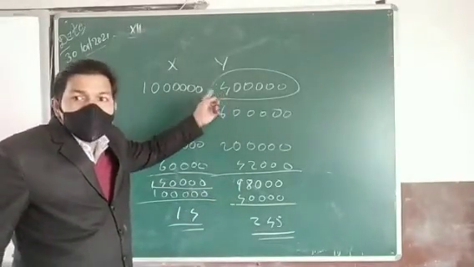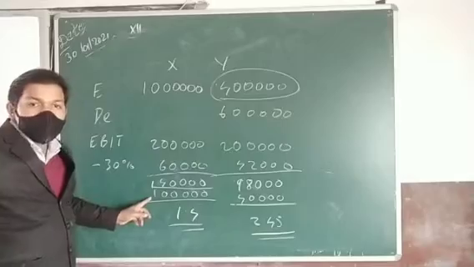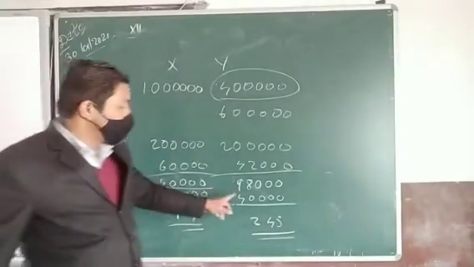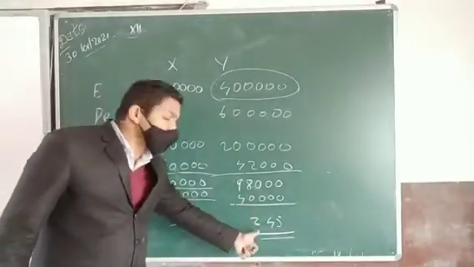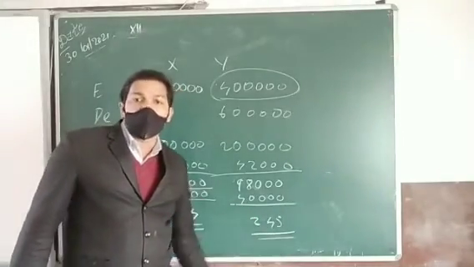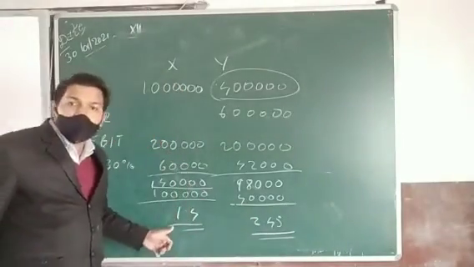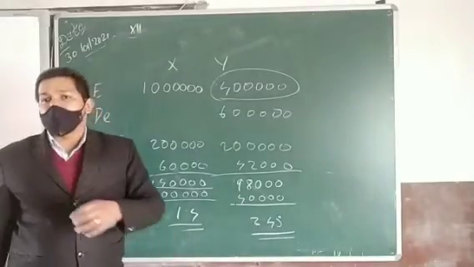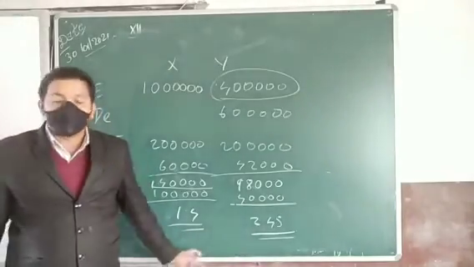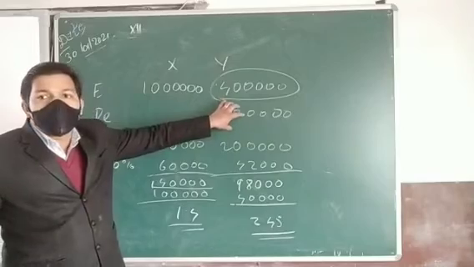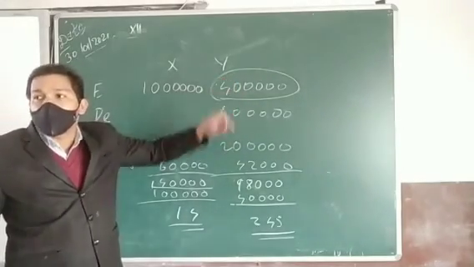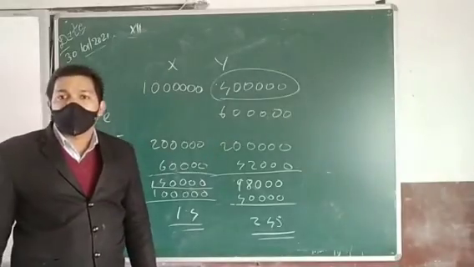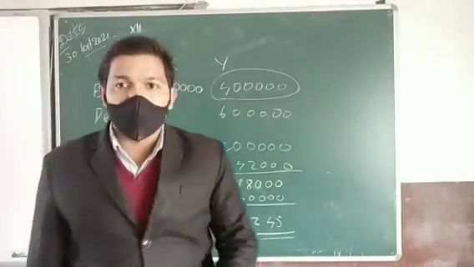Here 1 lakh shares are there, and here only 40,000 shares are there. So we have to pay only that many people. So for one shareholder, 2 rupees 45 paise they will get, but here one shareholder will get only 1 rupee 40 paise. Understood? So that is why when we add more borrowed capital, the income for the equity share capital will be increasing. Did you understand? Okay.